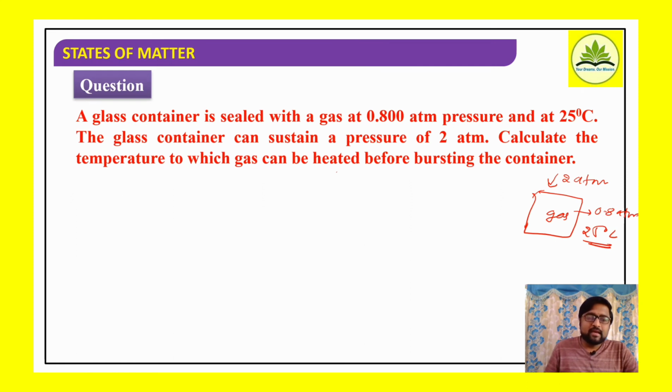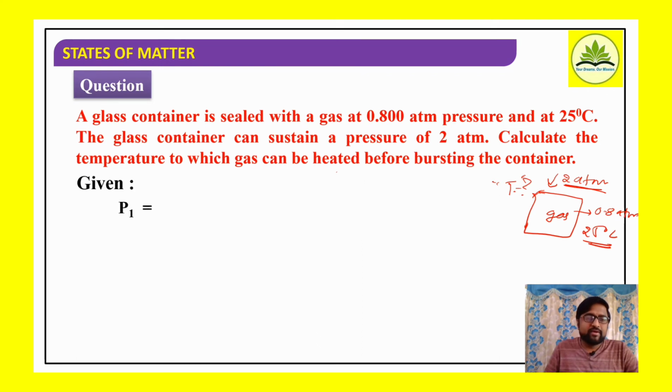Calculate the temperature to which the gas can be heated before bursting the container. We have the sustainable pressure, and further we have to find out the sustainable temperature. Up to what temperature can this glass container sustain? After that, what happens? It bursts.